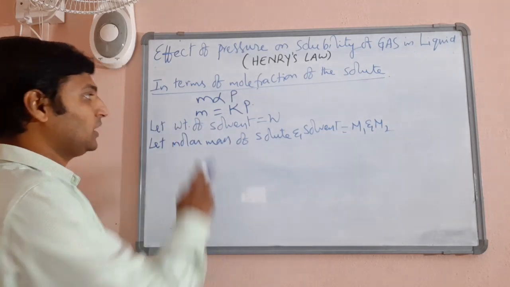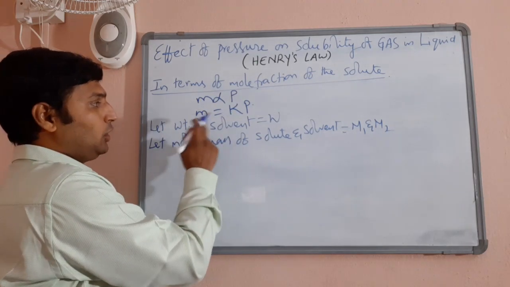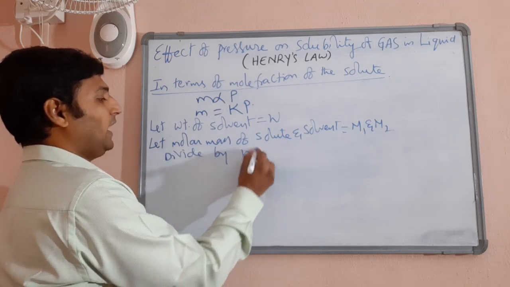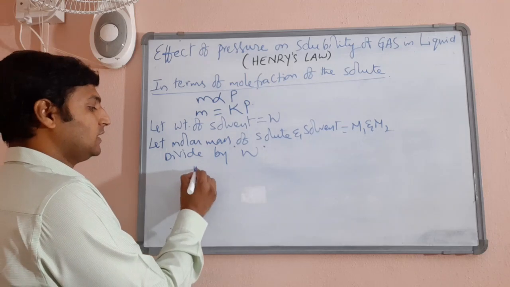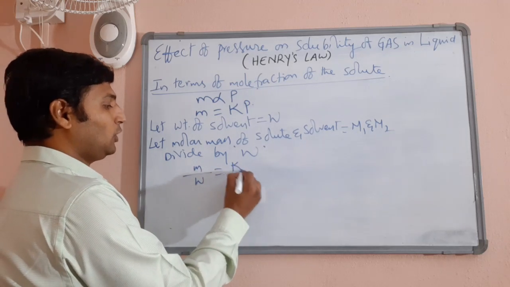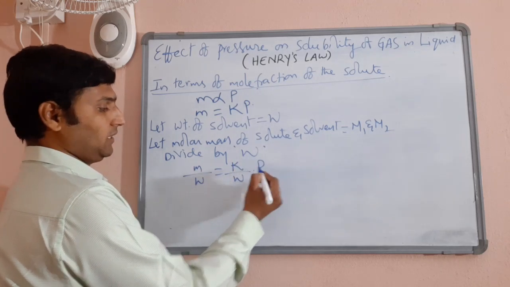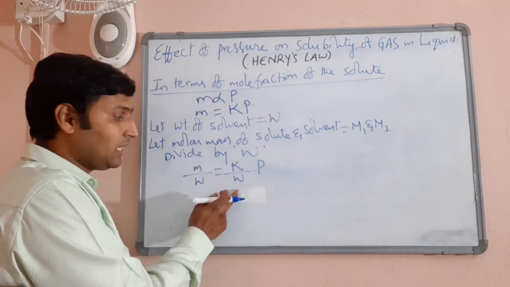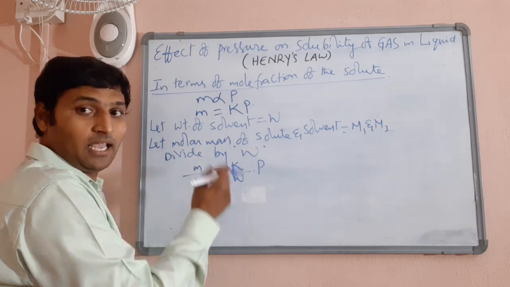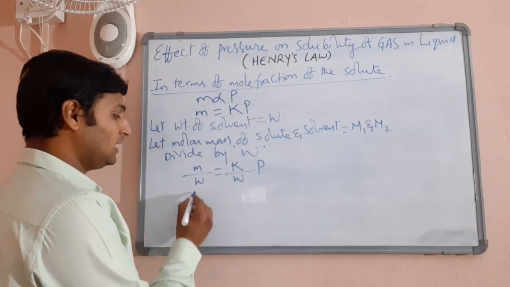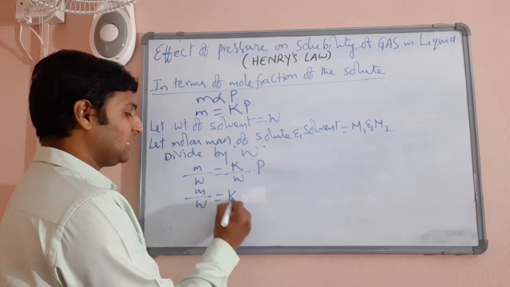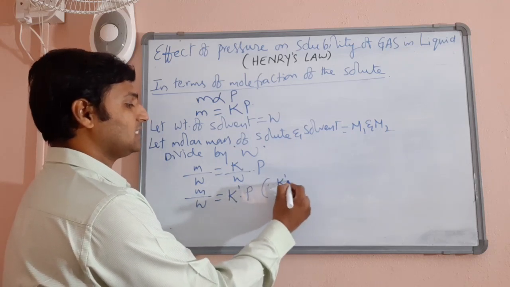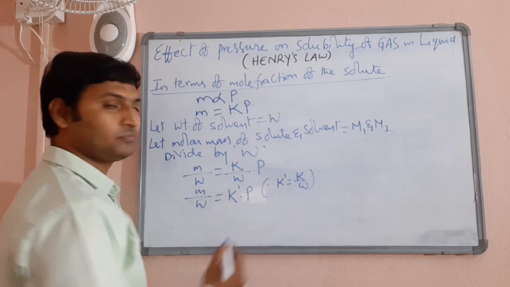Now what I do is divide this equation m = Kp by the weight of solvent W. Then m by W is equal to K by W into P. Now as I told you, we are going to take a fixed quantity of solvent. That's why the ratio K by W can be taken as another constant. So let me write m by W is equal to K dash into P, where K dash is equal to K by W.